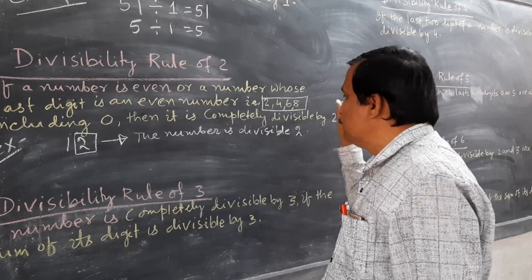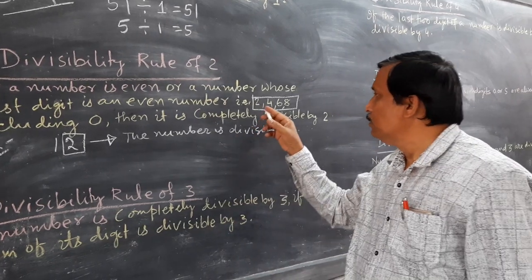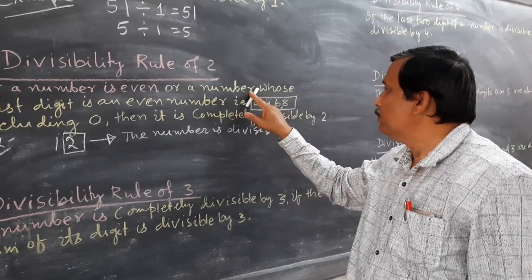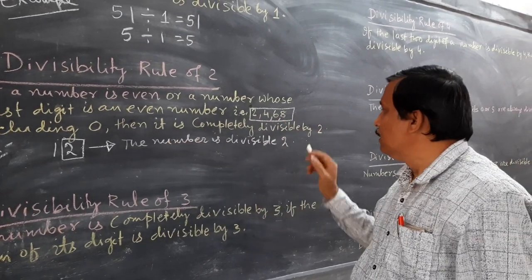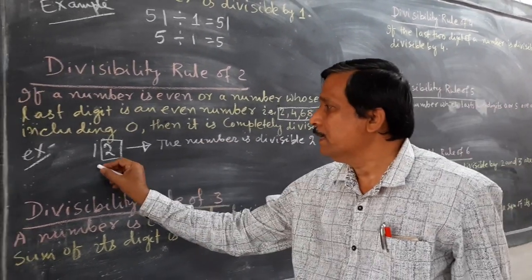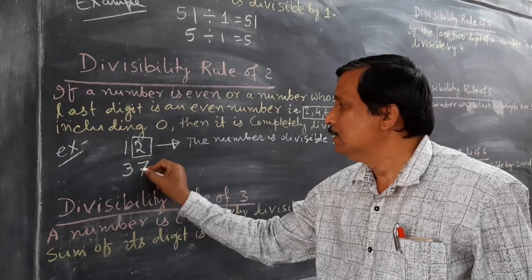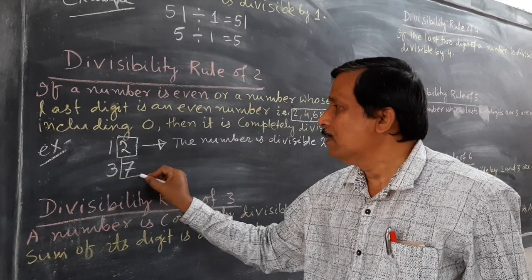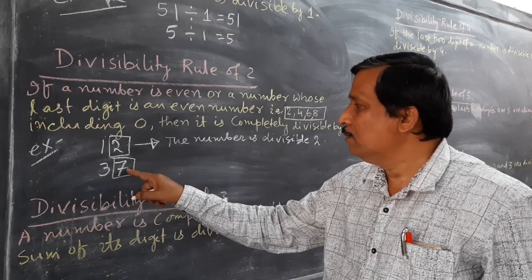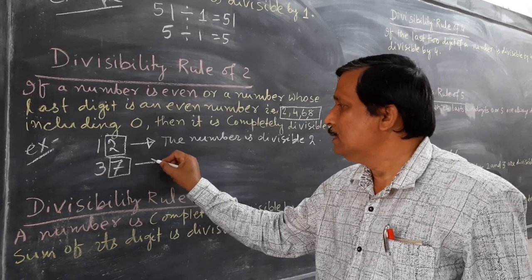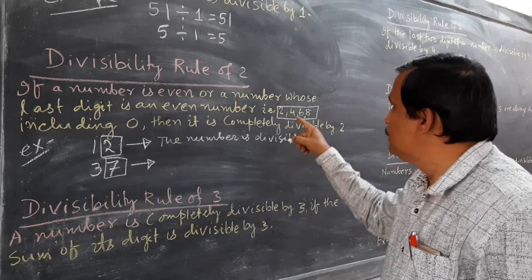So what is the reason? Because we know the formula that if the ones digit is 2, 4, 6, 8 or 0, then the number is divisible by 2. Suppose you take another example, 37. Whatever the number, you take the ones digit. The ones digit here is 7.